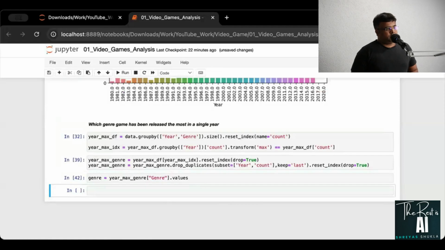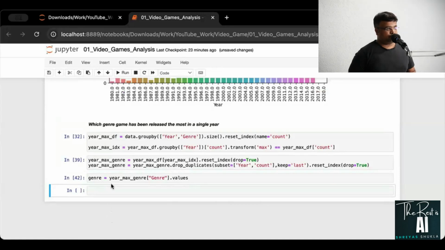All right, now let us try to understand how year has gone through each of the genre. And again, I'm trying to increase the level of difficulty here.